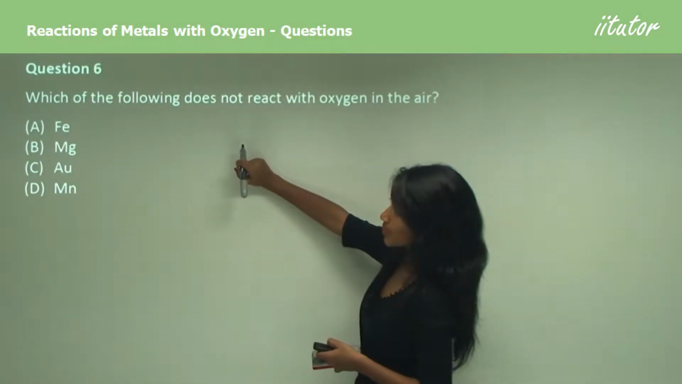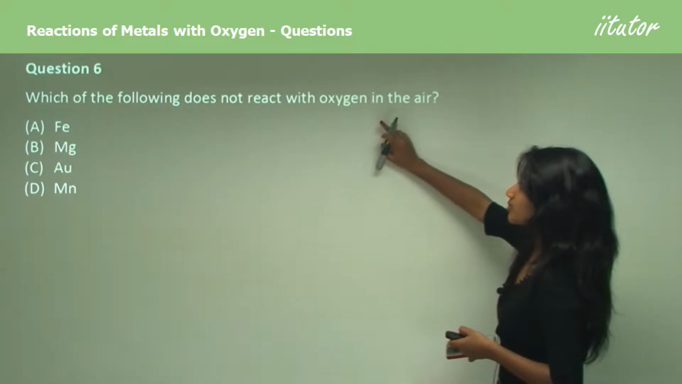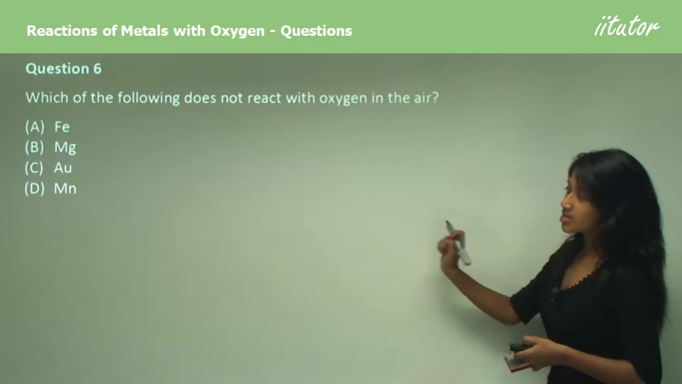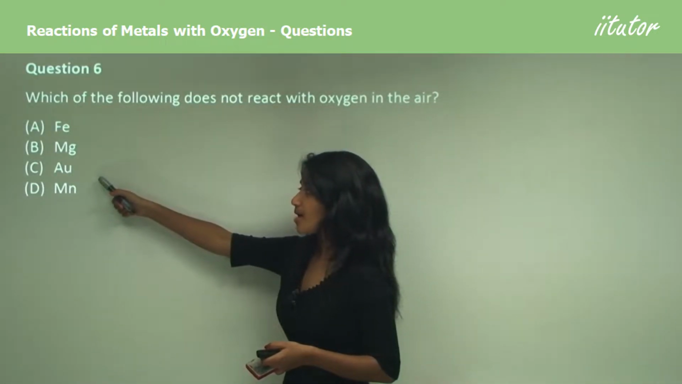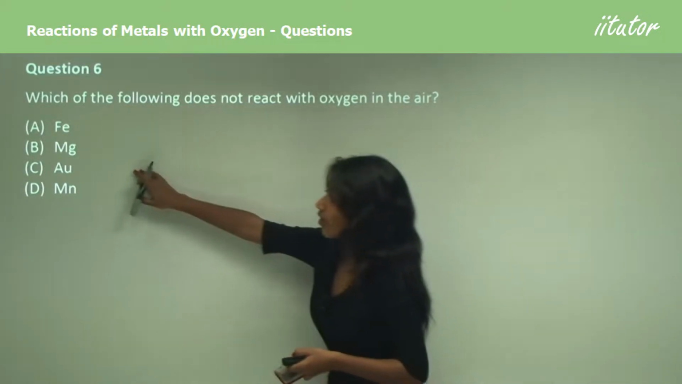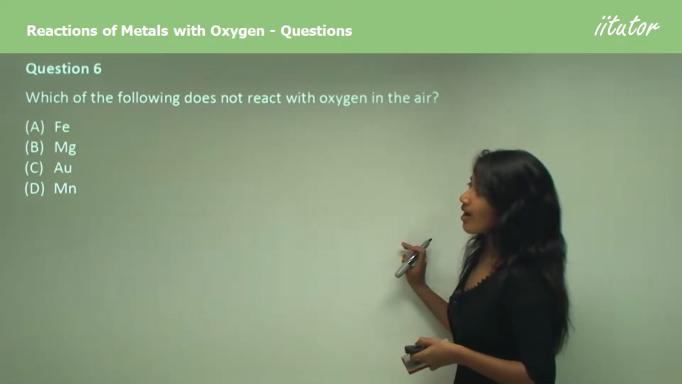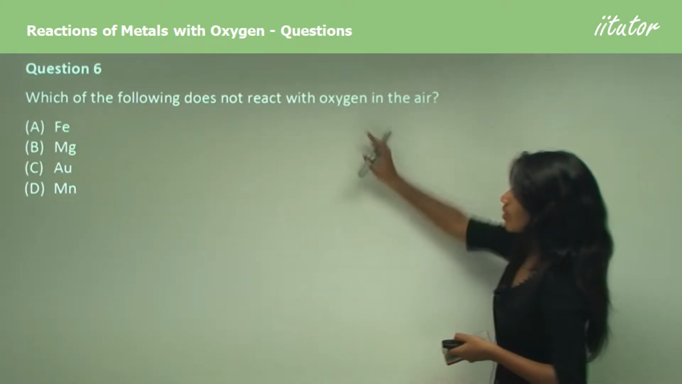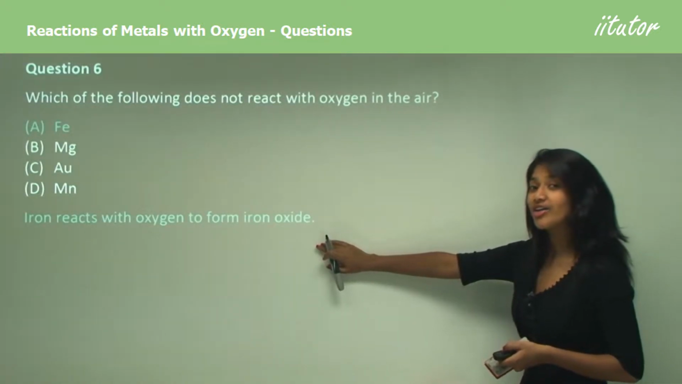It's a multiple choice question asking, which of the following does not react with oxygen in the air? So we have four options here: iron, magnesium, silver, gold and manganese. Those are the four. We'll take one, iron. Is iron one of those metals that don't react with oxygen? No, it forms iron oxide.